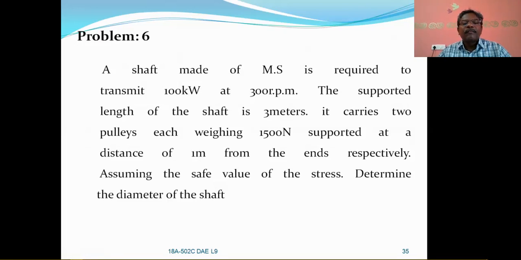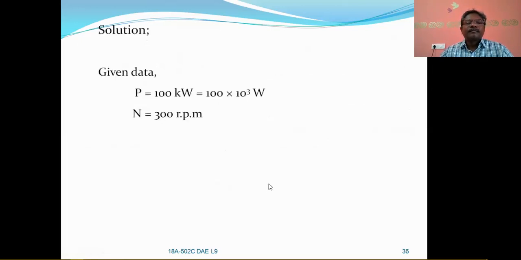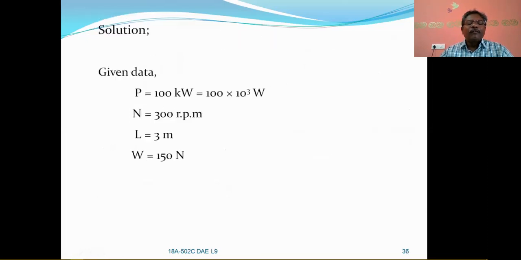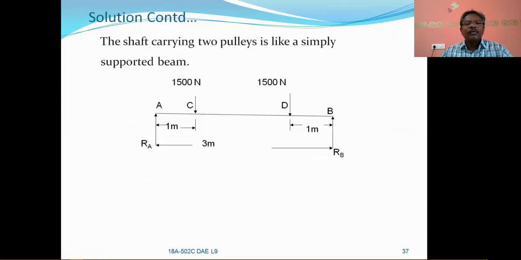So assuming the safe value of the stress, determine the diameter of the shaft. As it is a mild steel shaft, you have to assume based on the material, so the safe value of the stress. Power is 100 kilowatts; convert this into watts. Speed is there for you, length L of the shaft is there for you, and the weight of each pulley is 1500 newtons.